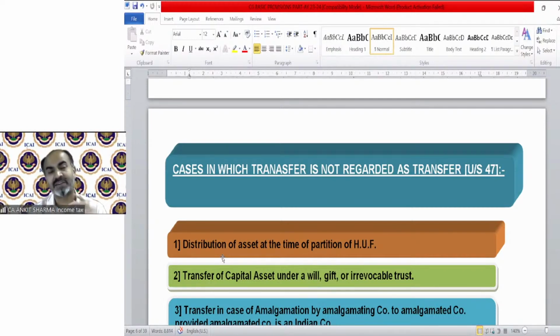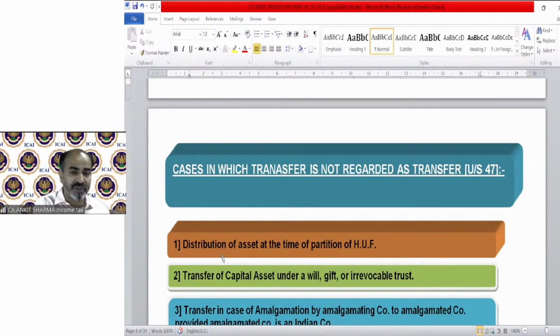For example, as in the transfer definition, gift is included in the concept of relinquishment. So gift is a transfer. If in the examination it has been asked whether gift is transfer, the answer is yes. But is it chargeable to capital gain? No, because it has later on been exempted. For the purpose of calculation of capital gain, this will not be treated as transfer. So for the purpose of definition, it is transfer.